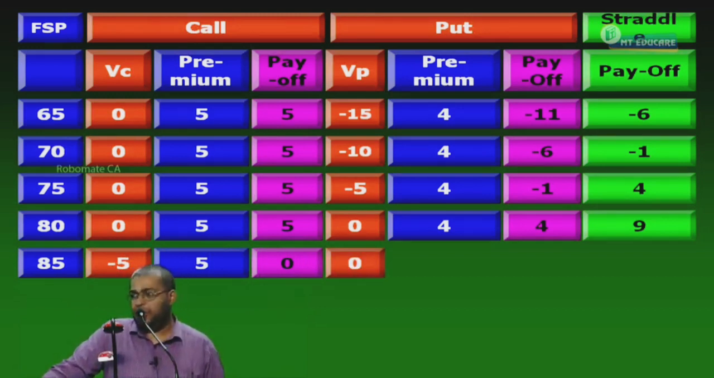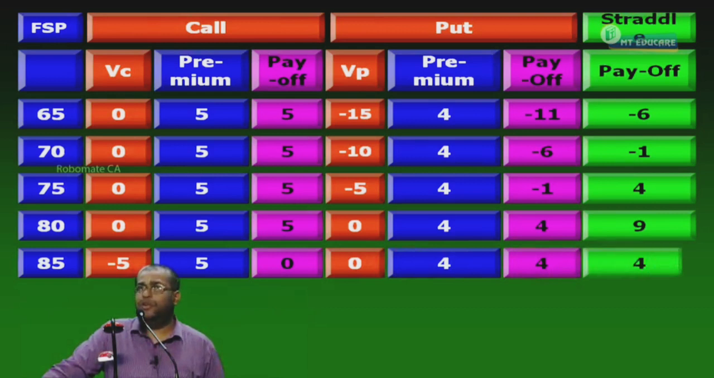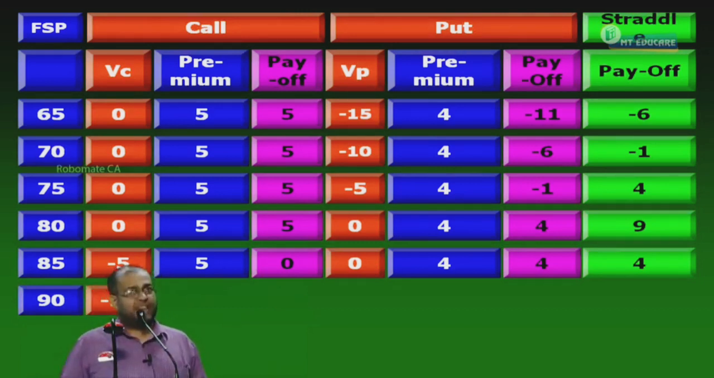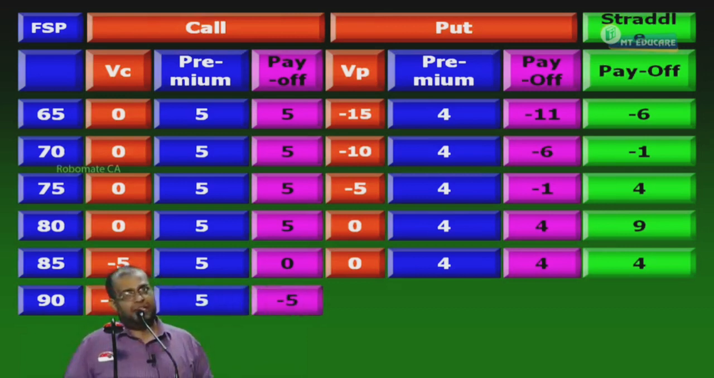Value is 0. Premium is 4. Payoff is 4. Straddle payoff is 0 plus 4, 4. Can I proceed? 90. Will the call holder exercise or lapse? Exercise. He'll buy from me at 80. A share worth 90. He gains 10. I lose 10. What is the premium received? 5. The net payoff is minus 5.